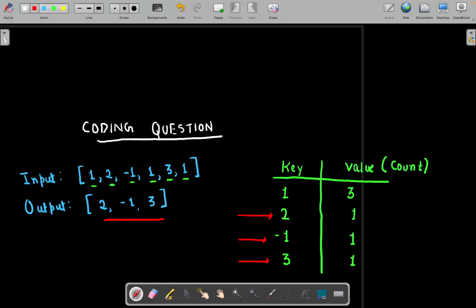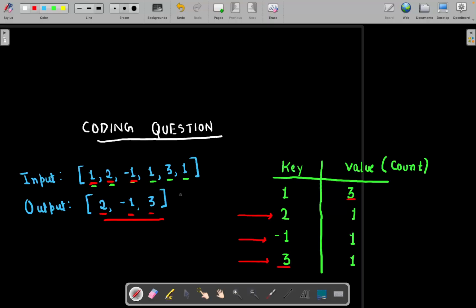So for that, what we can do is take one element from the array. Let's say I have taken 1, and I will check what is the value of this 1. Since the value of 1 is 3, I am not going to put it in my final array or answer. Similarly, 2 is occurring one time, so I will put it in my final array or list, whatever the return type is according to the question. Now similarly for minus 1, I will check in the hash map only. It is occurring exactly one time, so I will include it in the answer. Same for 3, I will include it in the answer. I hope you understood the approach.